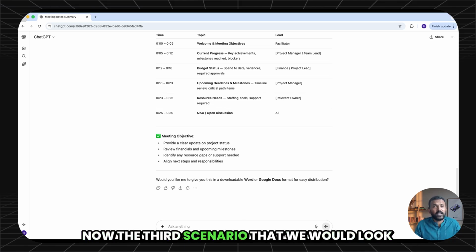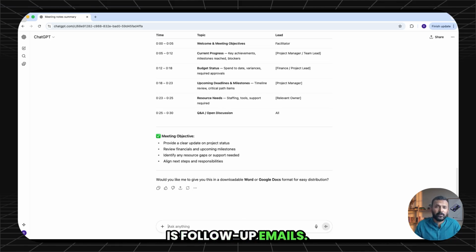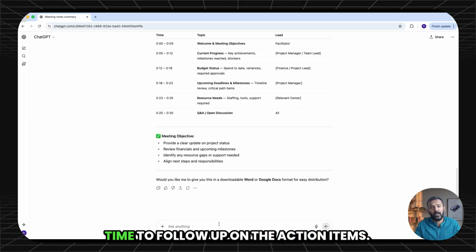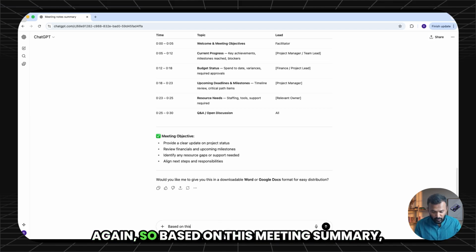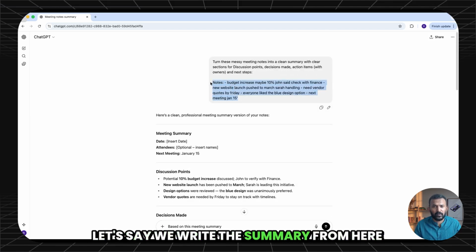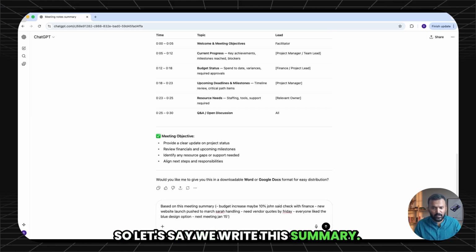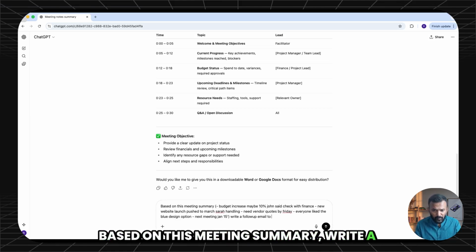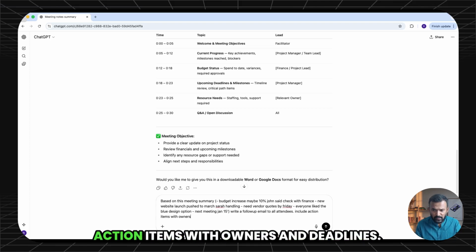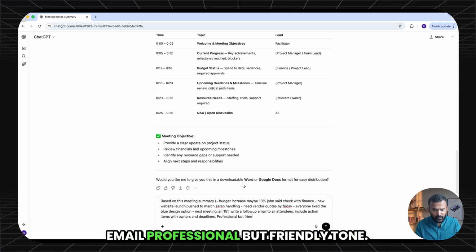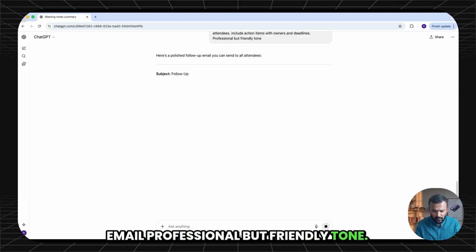Now, the third scenario that we would look at is follow-up emails. Let's say we had a meeting and now it's time to follow up on the action items. Again, based on this meeting summary, let's say we write the summary from here. Let's say we just scribbled in the notes. Okay, so let's say we write this summary. Based on this meeting summary, write a follow-up email to all attendees, include action items with owners and deadlines. So crucial to add deadlines. And this is the tone of the email: professional but friendly tone.